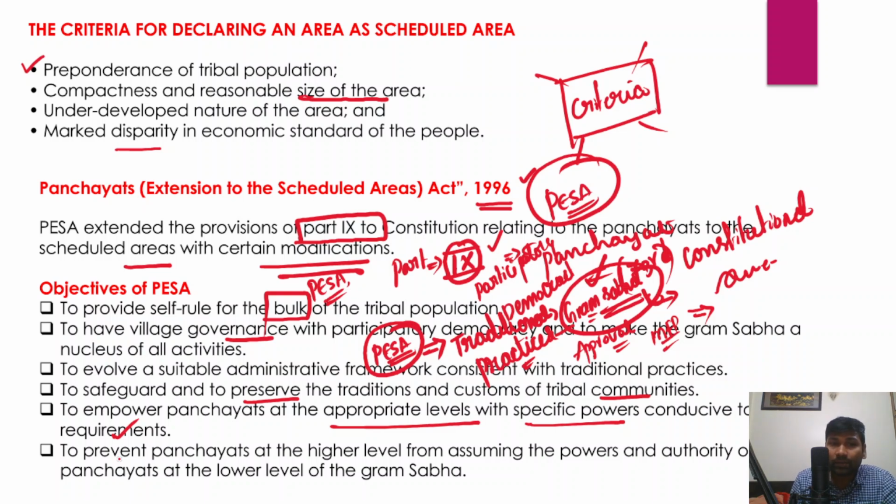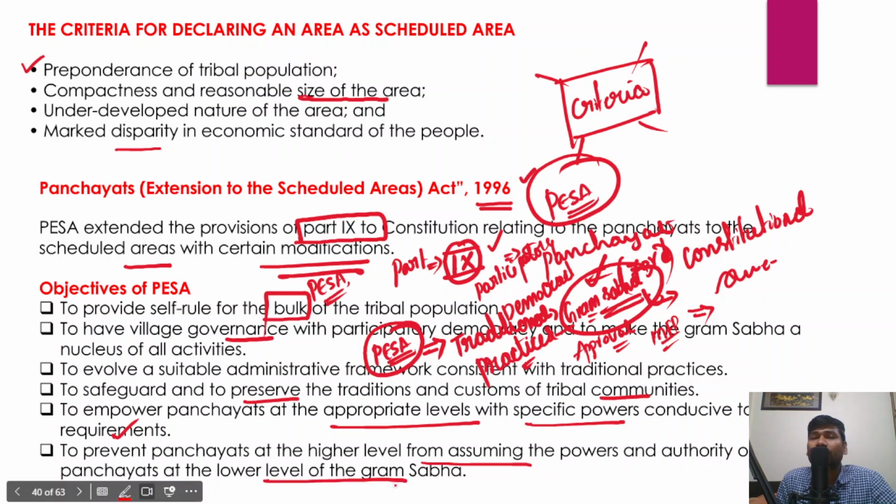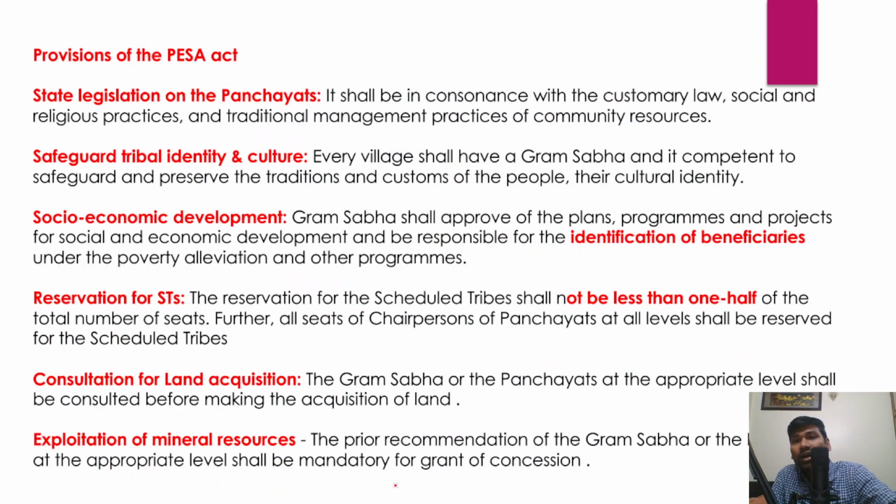It also prevents panchayats at the higher level from assuming the powers and authority of the panchayats at the lower level and of the Gram Sabha. So particularly, the Act would endow panchayats with much needed powers, so that it would result in participatory democracy, participatory governance, democratic decentralization, or grassroots democracy. Right? So these are all the objectives of the Panchayat Extension to Scheduled Areas Act.